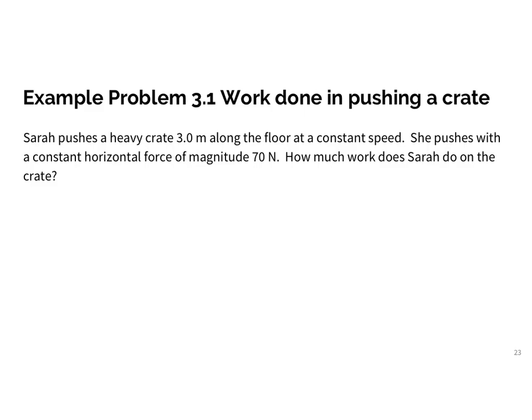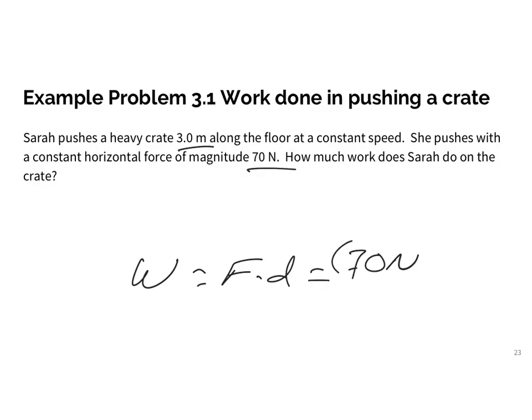All right, so here's an example problem. We are doing all of these in class this unit. Sarah pushes a heavy crate 3 meters with a force of 70 newtons. This one's actually really easy. Work is force times distance. So she gives it 70 newtons times 3 meters, and she does 210 joules worth of work. What happens to that? Well, if it's going at a constant speed, all that work she's doing is becoming thermal energy.